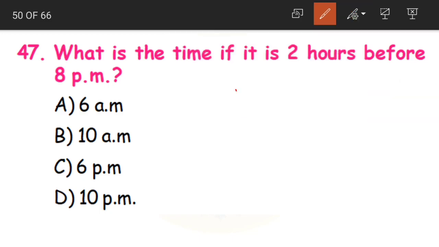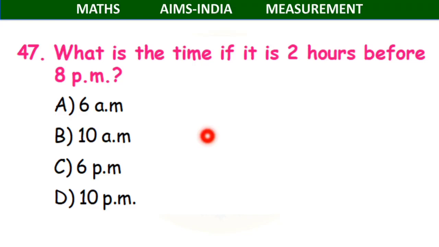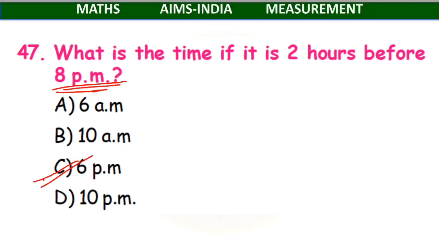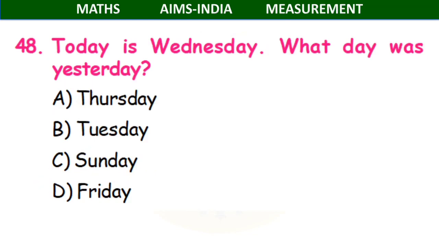After that we have again mornings, 1 a.m., 2 a.m., 7 a.m. I think you wake up around 7 a.m. or 8 a.m. So the morning part where the sun is up, we call it a.m. and afternoon parts we call it p.m. So 2 hours before 8 p.m. is option C, 6 p.m. 6 p.m. means evening time.